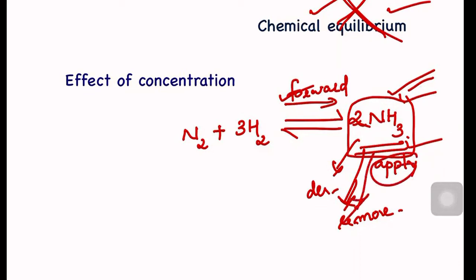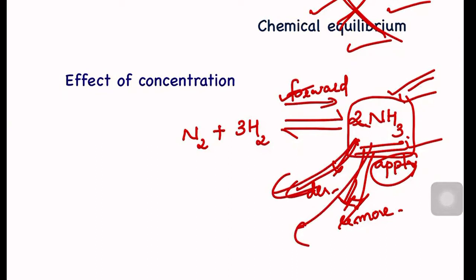We will remove it. Again, equilibrium will be lost. Again, the system will think, why did my equilibrium get lost? Because I reduced my ammonia concentration. So make more ammonia, make more ammonia. Whenever it makes more ammonia to come back to chemical equilibrium, during that time, we will keep on removing that ammonia from the system.